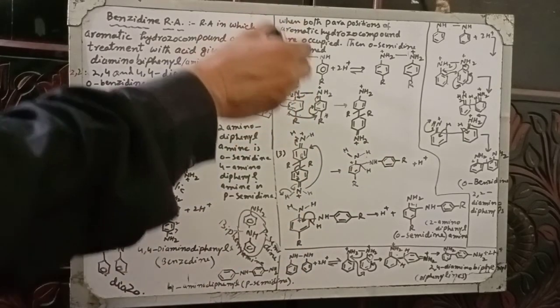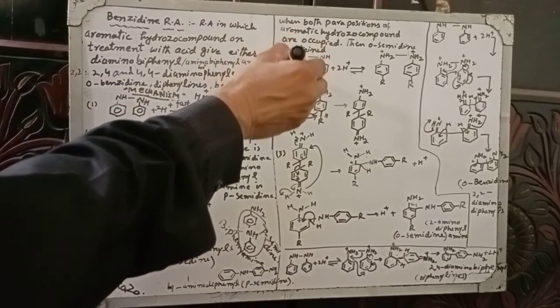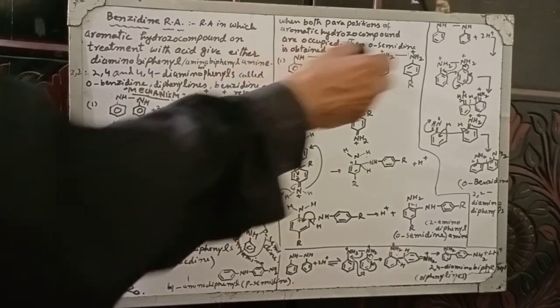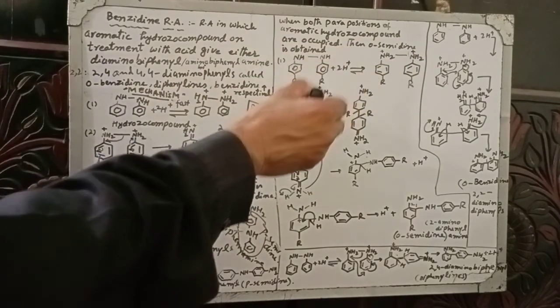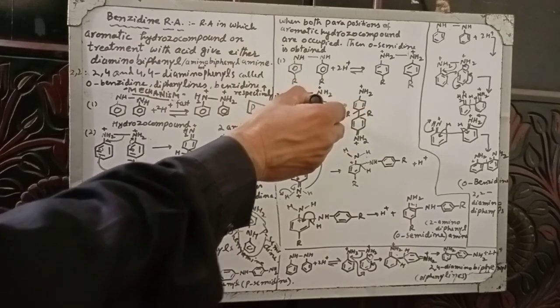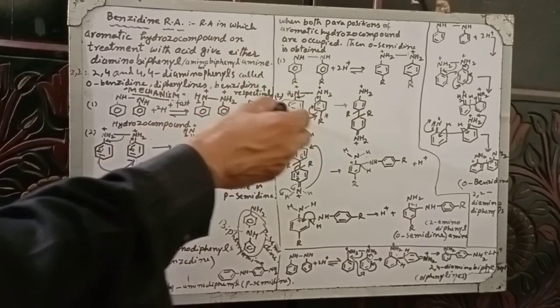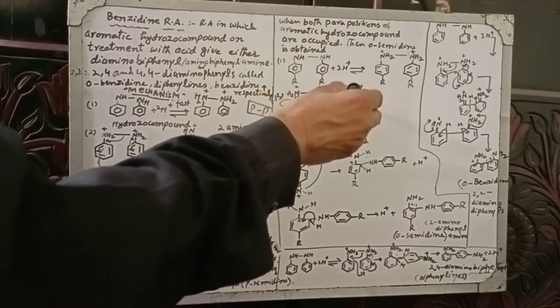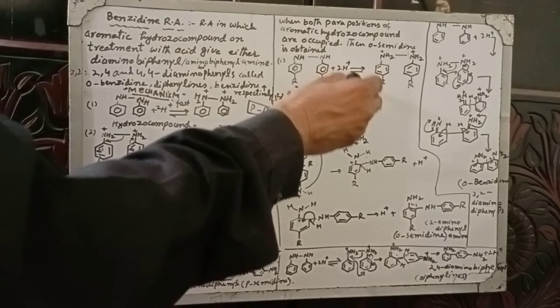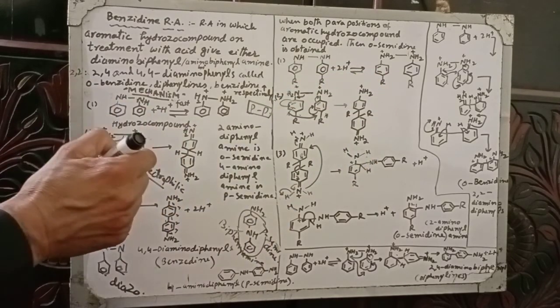This is the para substituted aromatic hydrazo compound. Protonation occurs in this step. Then rearrangement occurs. The para position of one attacks the para of the other group. These two phenyls are attached through the para position. This is NH2 positive and NH2 positive.